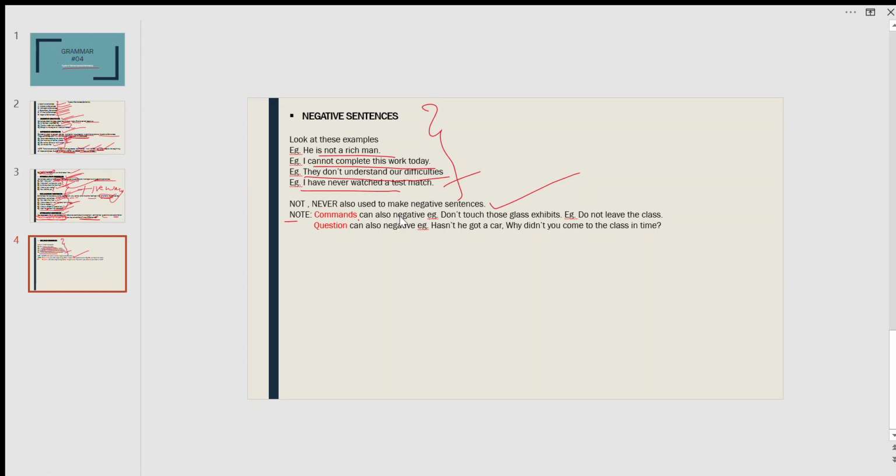For example, don't touch those glass exhibits. Don't touch my computer. Do not leave the class, do not go there. So these are commands which are negative. And questions can also be negative. For example, hasn't he got a new car? Why didn't you come to the class in time? It is a negative sentence, plus it is a question sentence. So this is the end of this